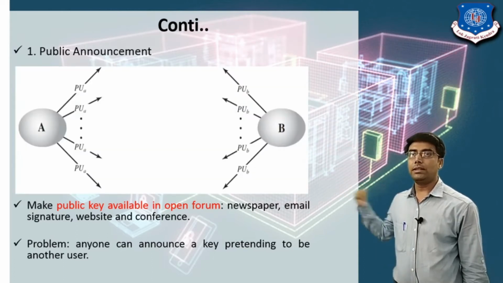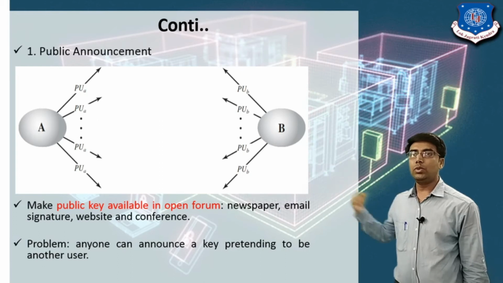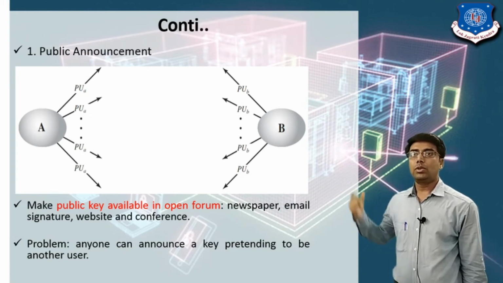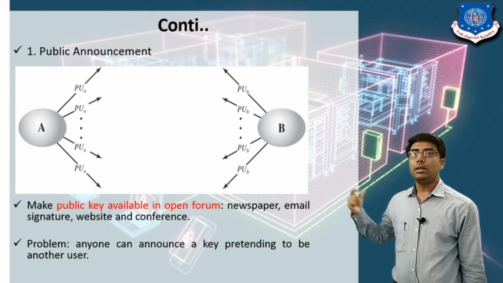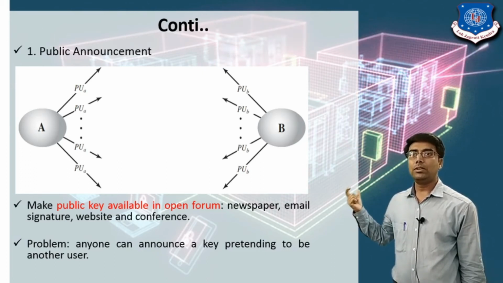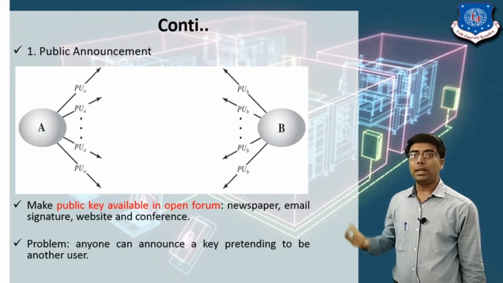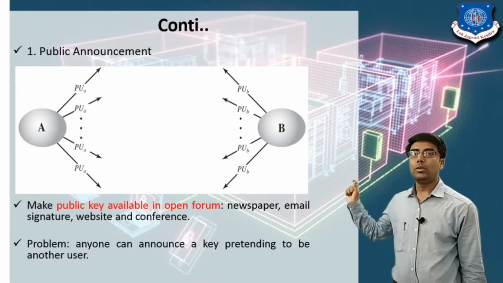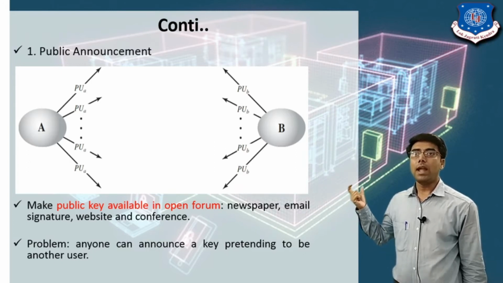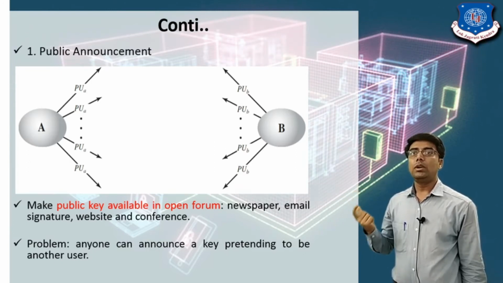You can see in this figure there are two users, user A and user B. If user A wants to communicate with user B, then before starting the communication, user A shares the public key with user B, and user B shares their public key with user A. In this scenario, user A will announce their public key to all other users in the network.